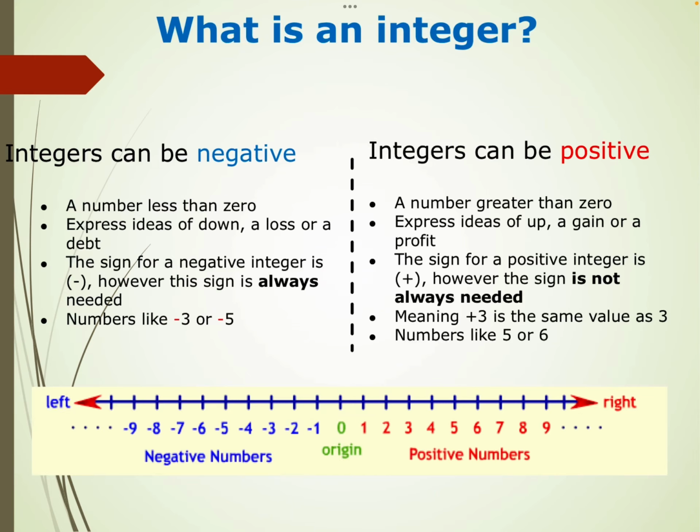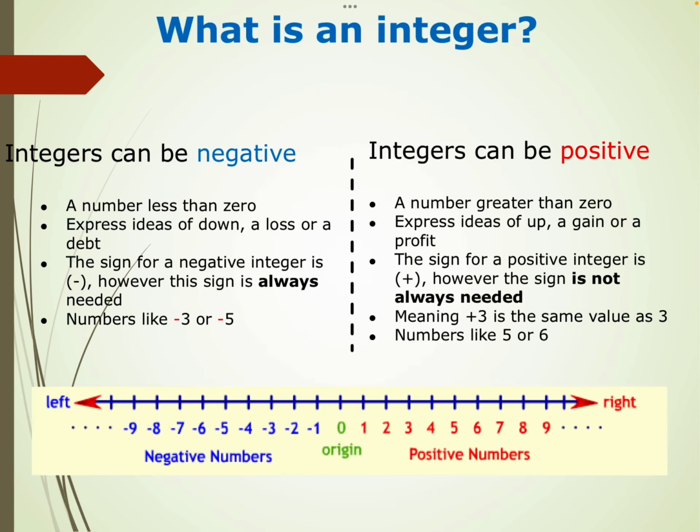Generally in mathematics we don't write the positive sign along with a number. By default we assume that if no sign is there, then the number has a positive sign. But if you want to denote a negative number, then a minus sign before it is compulsory. So if we have to represent a negative number, we write like -3, -5, -8.